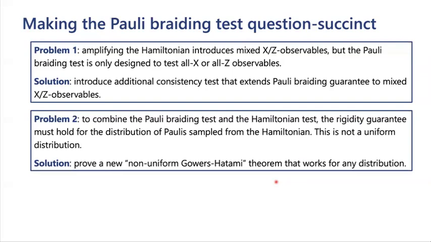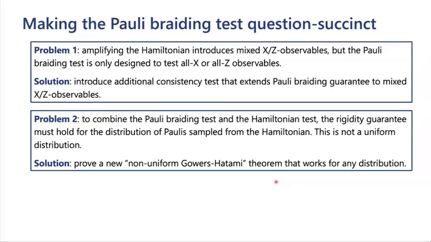Secondly, if we want to combine the Pauli braiding test and the Hamiltonian test, then the rigidity guarantee from the Pauli braiding test must hold for the distribution of Paulis sampled from the Hamiltonian. So what I mean by this is that the Hamiltonian that we ultimately want to verify the energy of is a sum of Paulis.